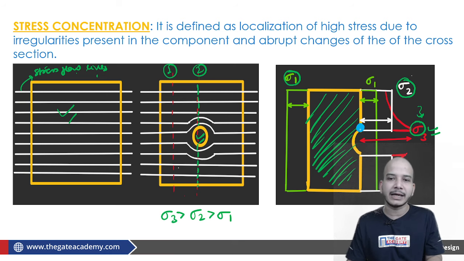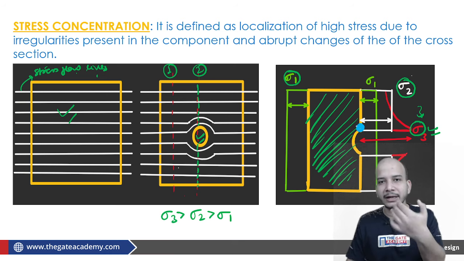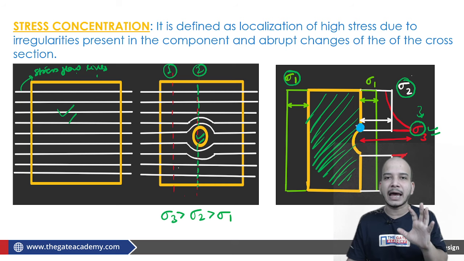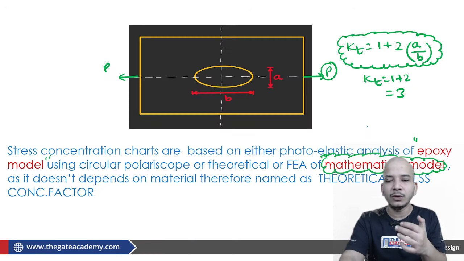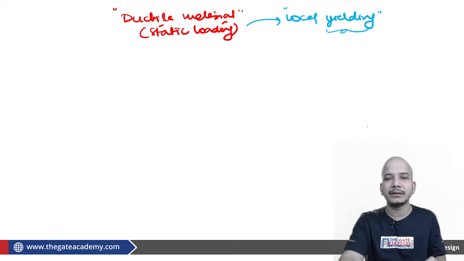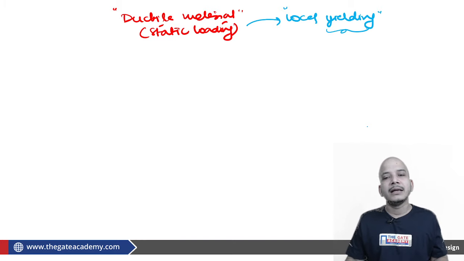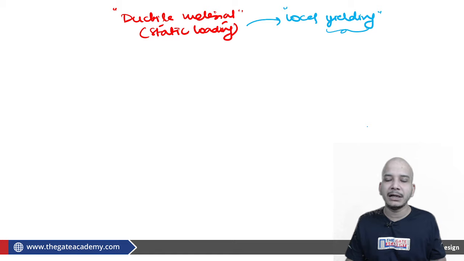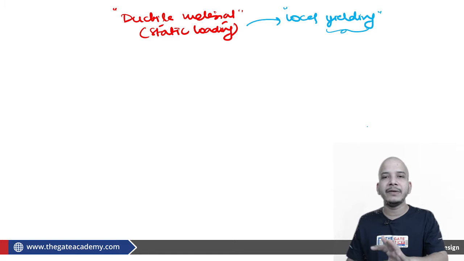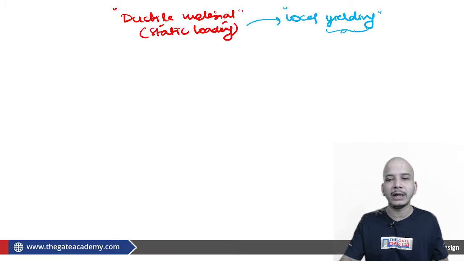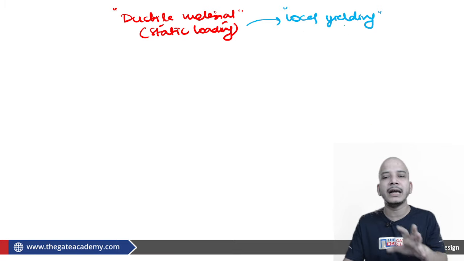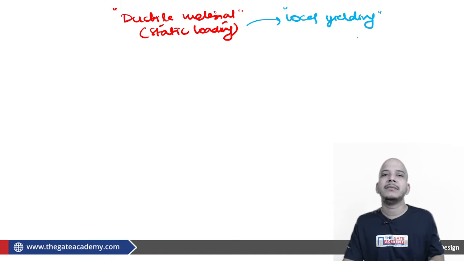Some deformation took place, and corresponding to that deformation the stresses got redistributed, but this yielding took place only in a very small area, and therefore we are unable to watch its effect on a major level. So we can say that as far as ductile material is concerned, as far as static loading is concerned, we can neglect the effect of stress concentration. And what is the cause? The cause is local yielding. I think you are understanding what is local here and what is yielding here. There will be yielding, but in a very small area.